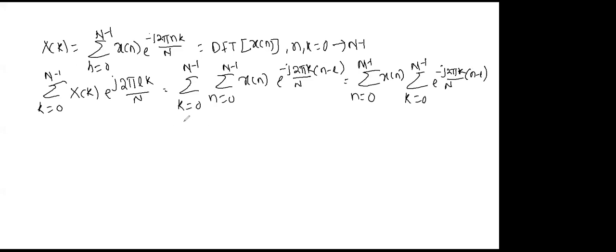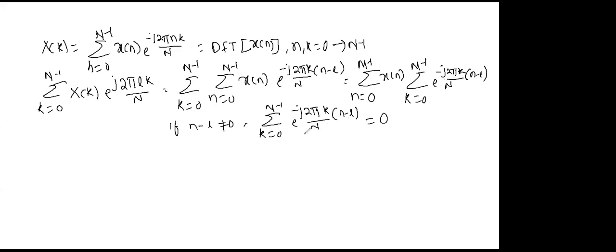Now if n minus l is not equal to 0, then as already shown in the discrete Fourier series, this whole term becomes 0. Yes or not? If n minus l is not equal to 0, then the summation of k from 0 to N minus 1 of e to the power minus j 2 pi k by N times (n minus l) becomes 0.